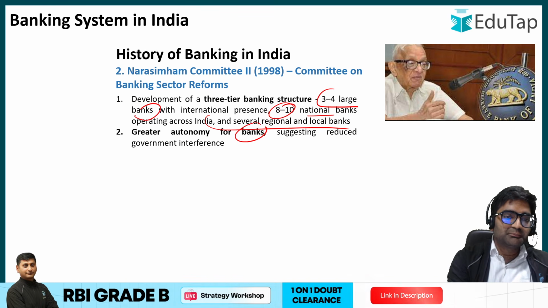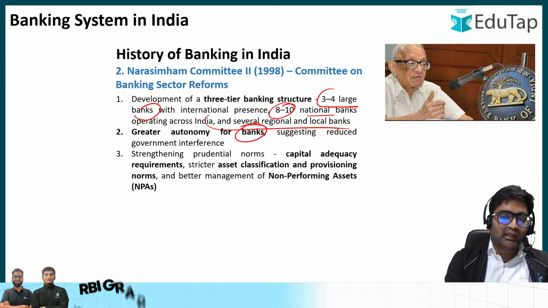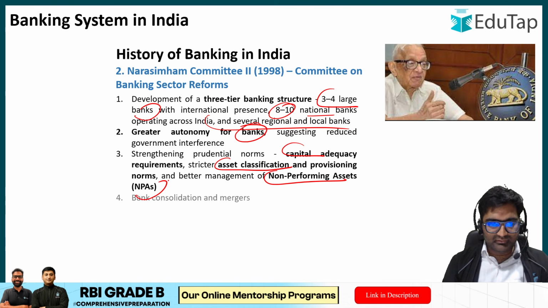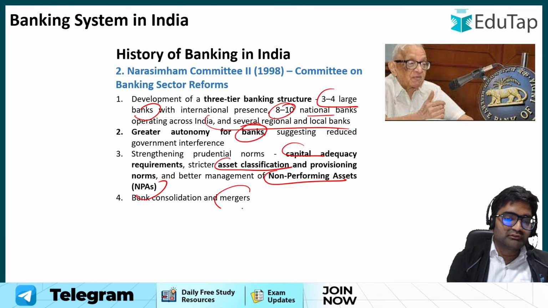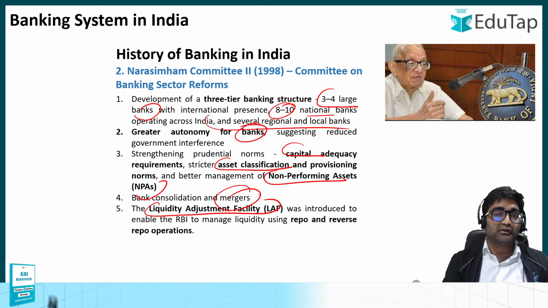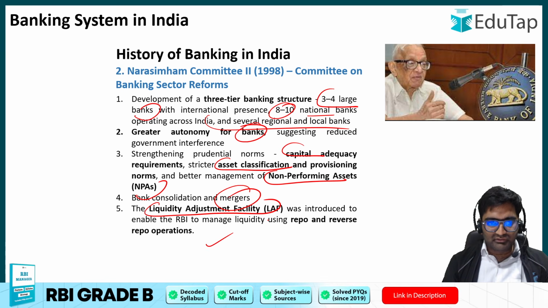Also, banks should be provided greater autonomy, and the government should not interfere in their working. Capital adequacy and asset classification, like NPA related norms, should be tighter and stricter. Banks should be consolidated and merged if required, and the liquidity adjustment facility was recommended by them. We discussed this in the beginning part of this video. So these were the things recommended by the Narasimhan Committee 2. I hope that is very clear.